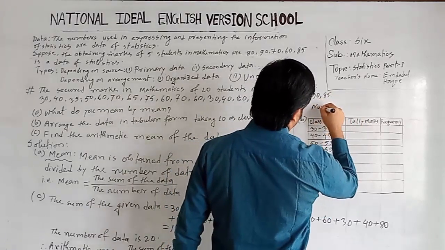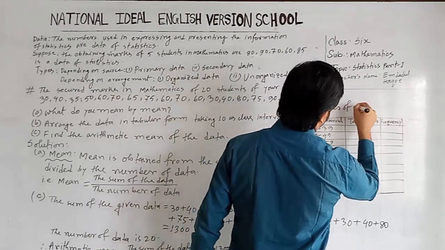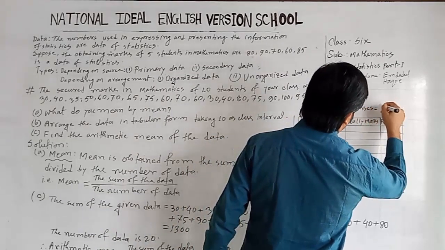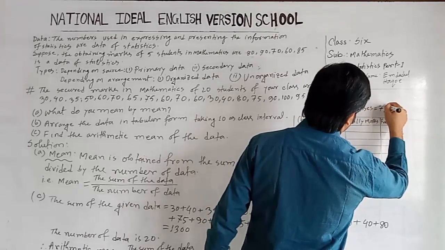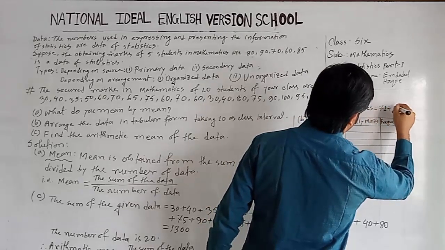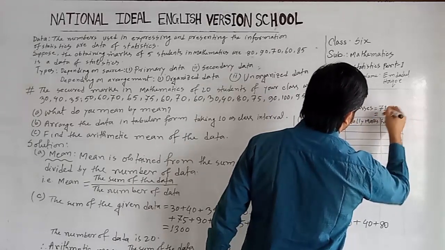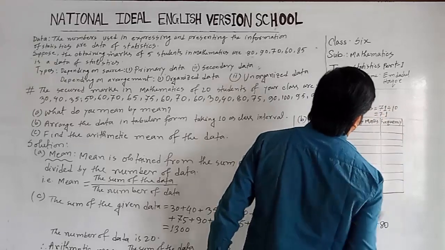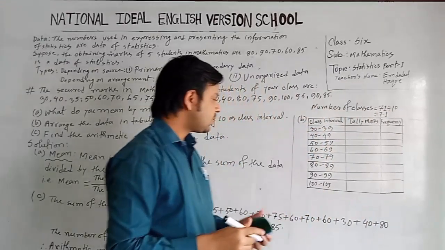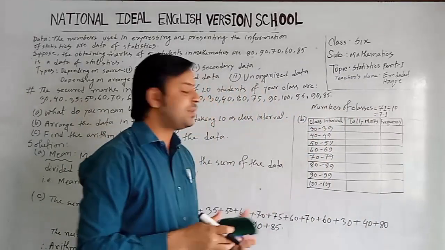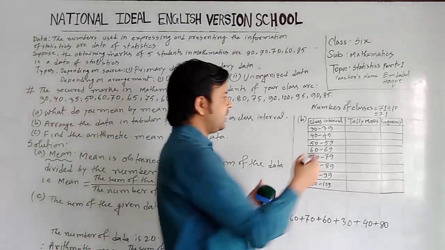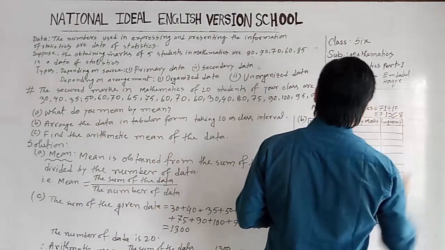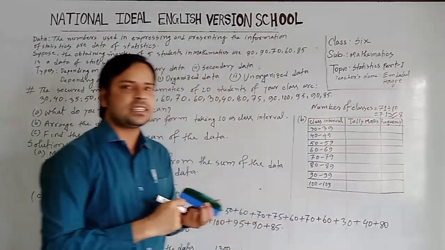Number of classes will be 71 divided by 10, that is 7.1. But the classes cannot be a fraction, so we have to take the next integer. So we will get 8 classes here.